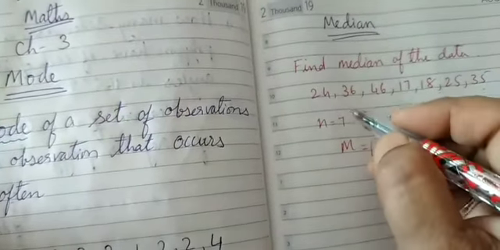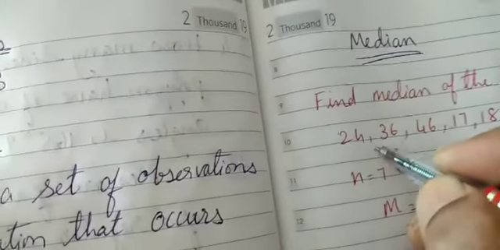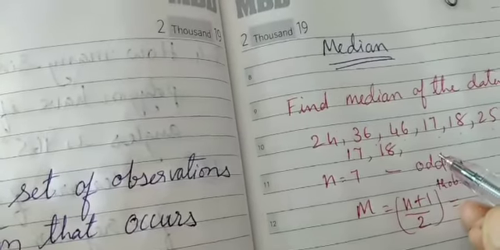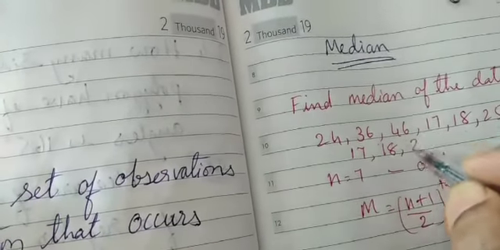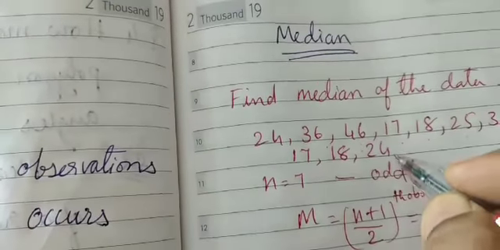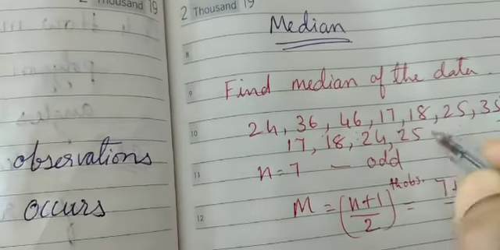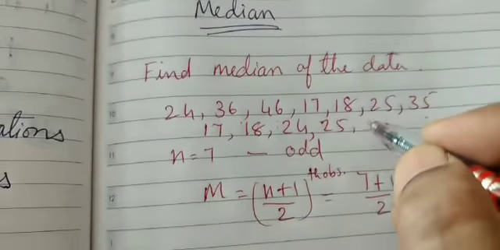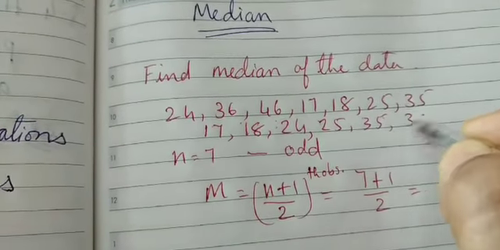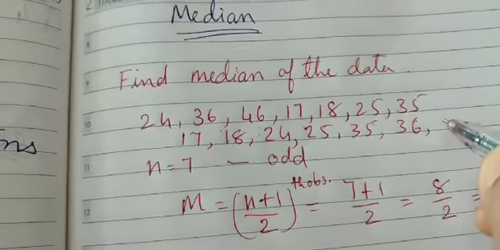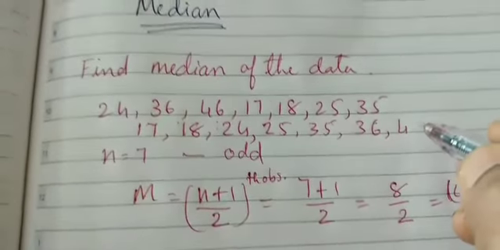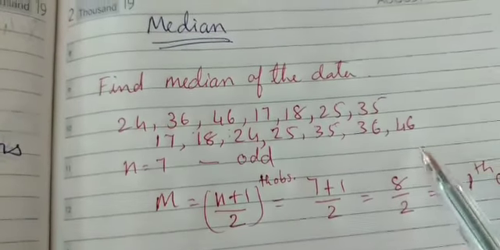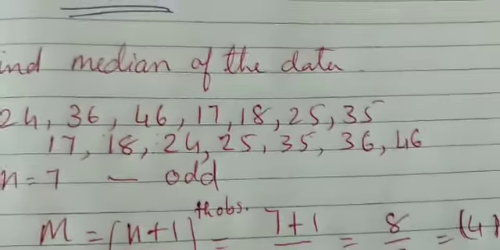So first number is going to be 17, then you can see 18, then comes 24, then comes 25, then comes 35, then 36 और फिर हुआ 46. Let's check whether 7 observations are there or not. Yes, we have arranged now in ascending order.